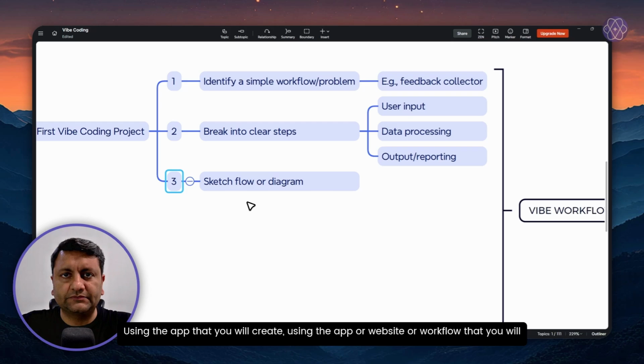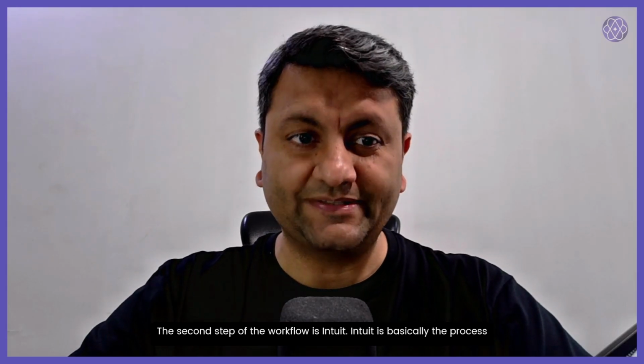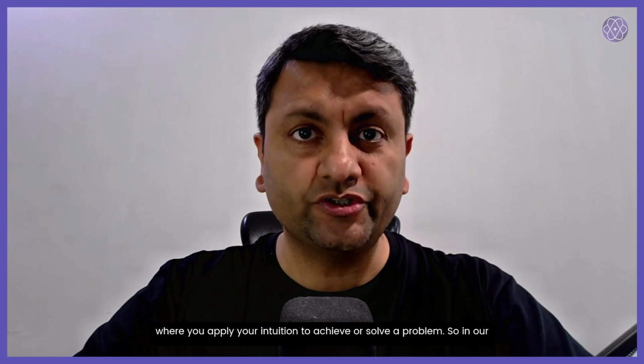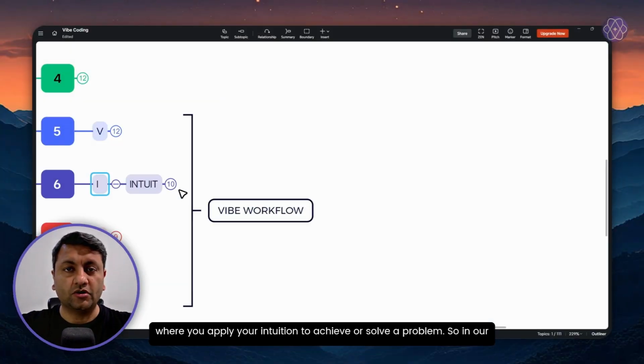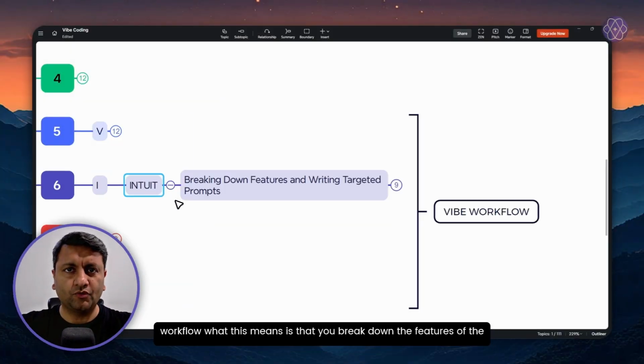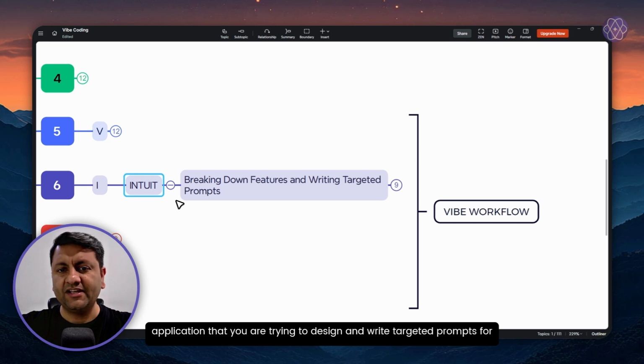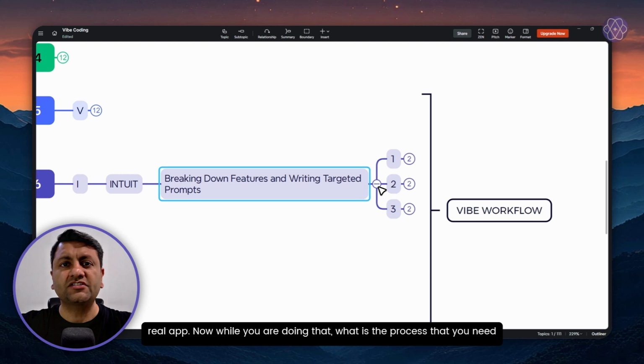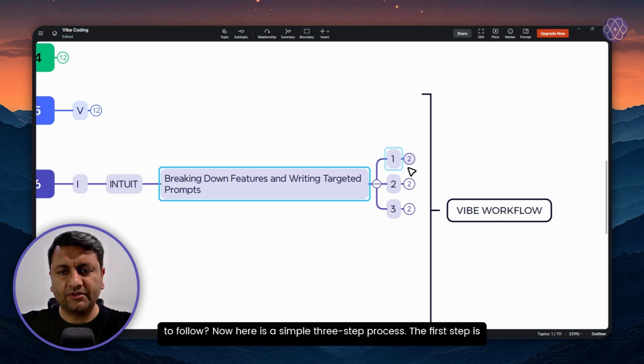The second step of the workflow is intuit. Intuit is basically the process where you apply your intuition to achieve or solve a problem. In our workflow, what this means is that you break down the features of the application that you are trying to design and write targeted prompts for the AI platform so that it can effectively translate your vision into a real app. While you're doing that, what is the process that you need to follow? Here is a simple 3-step process.